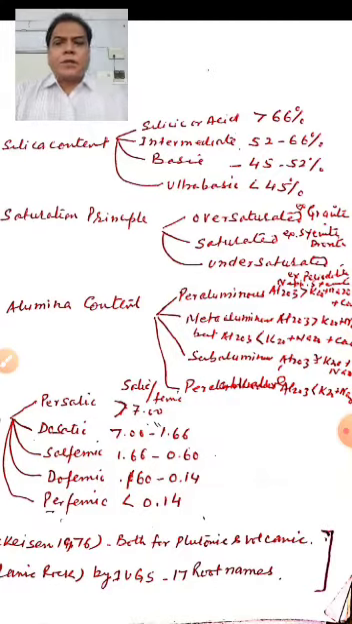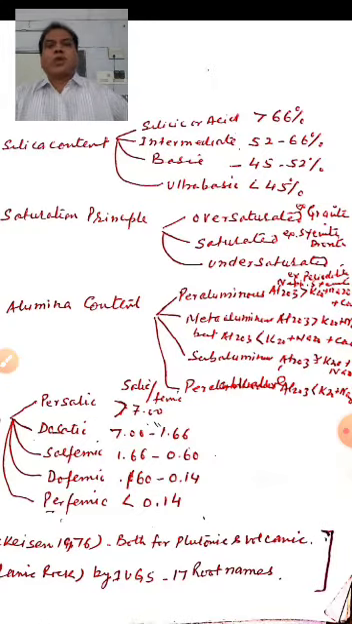The next basis of classification is on the saturation principle of Shand and Holmes. Shand and Holmes divided rock forming minerals into 2 categories, saturated minerals and unsaturated minerals. Saturated minerals are those which are capable of existing in the presence of free silica. For example, feldspars are found with quartz in nature, so they are called saturated minerals. Whereas unsaturated minerals are incapable of existing in the presence of free silica or quartz. For example, nepheline never occurs as an essential mineral in a rock with quartz.